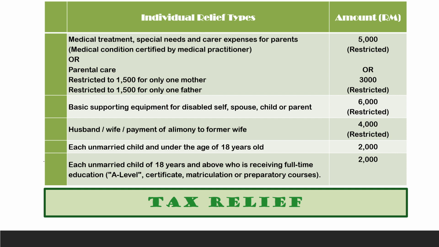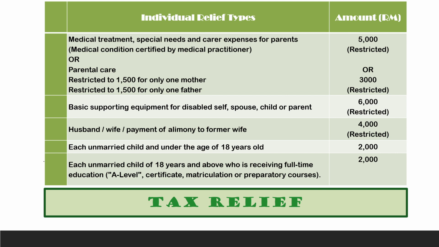And then the next one is payment of alimony to the former wife. So if let's say you divorce, under Islamic ruling you still have to pay the nafkah to your previous wife. Whatever you pay, you have to declare, normally by the court decision. So you can claim 4,000 here. By the way, going back to the spouse relief just now: if the husband has many wives, he can only claim for one wife. For the rest, he has to pick which one he wants to claim for.